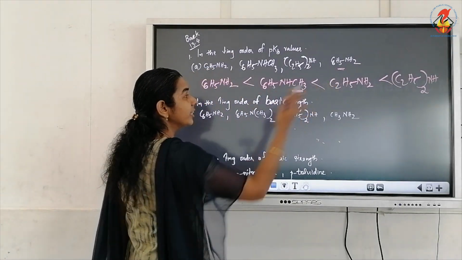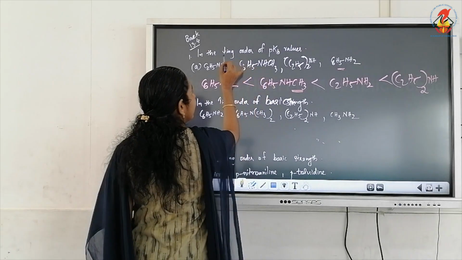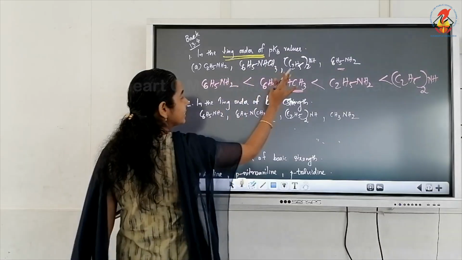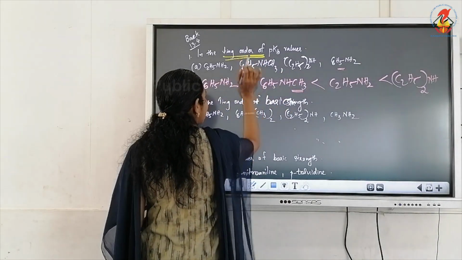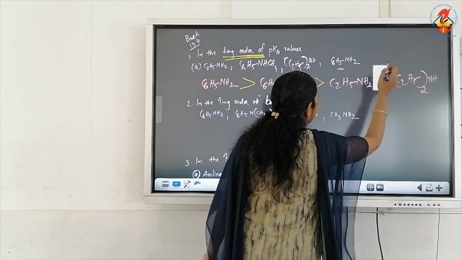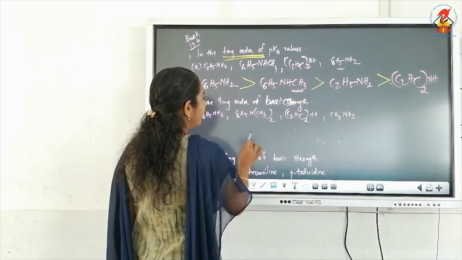We have arranged in the increasing order of basicity, but the question asks for the decreasing order of pKb value. So this is actually the pKb decreasing order. The order is correct, the only thing is we have to change the symbol. Now see the next question.